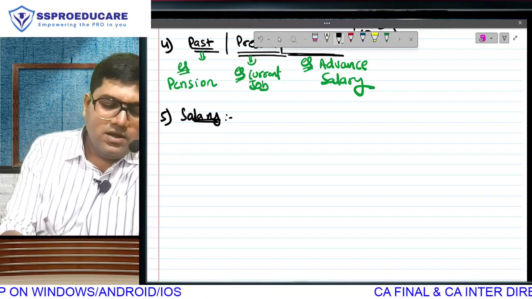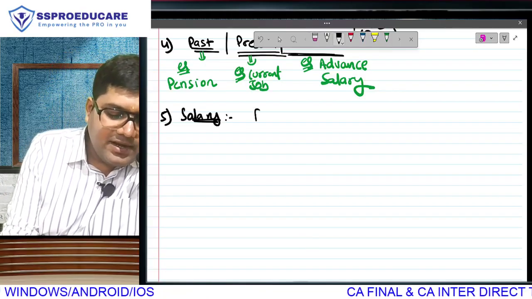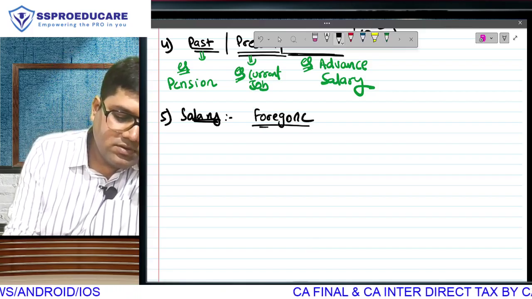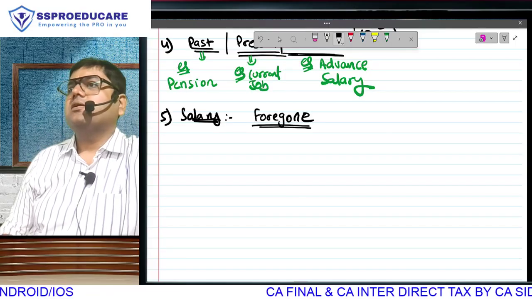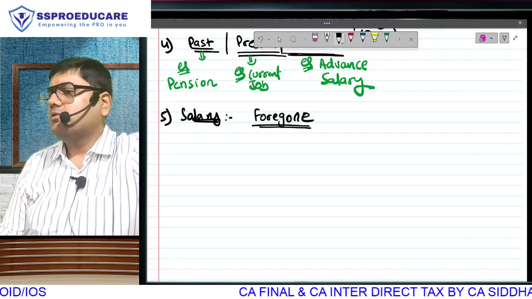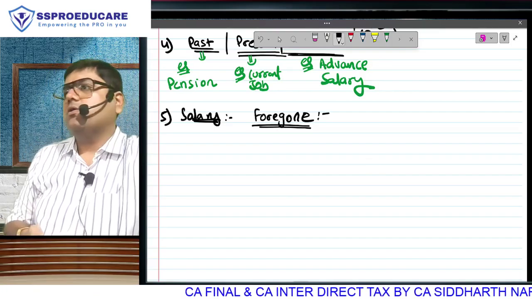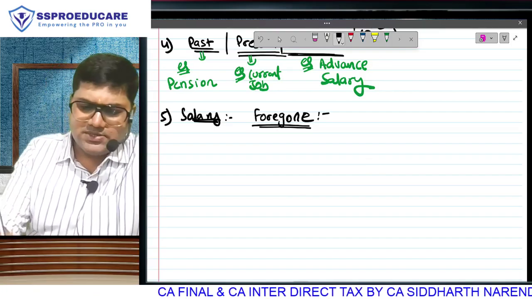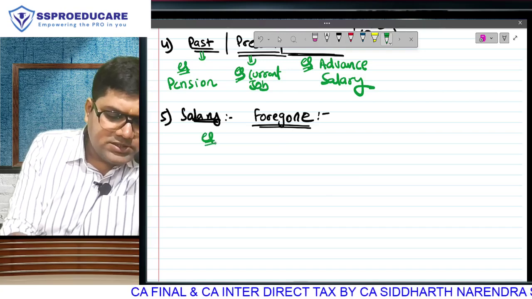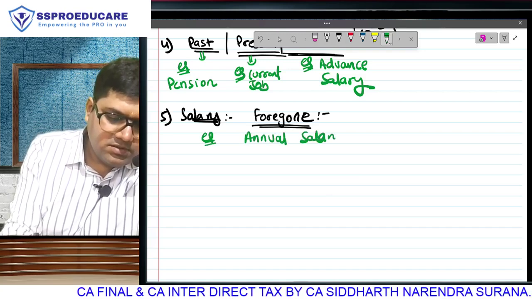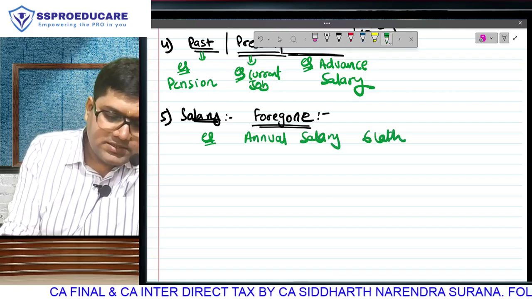Okay. If there is any salary that you have foregone, what is going to be the tax treatment of that salary foregone? Understand with an example. Supposing your annual salary is 6 lakhs.